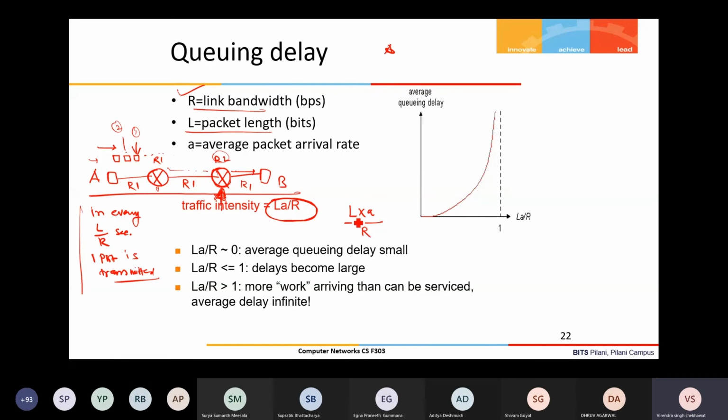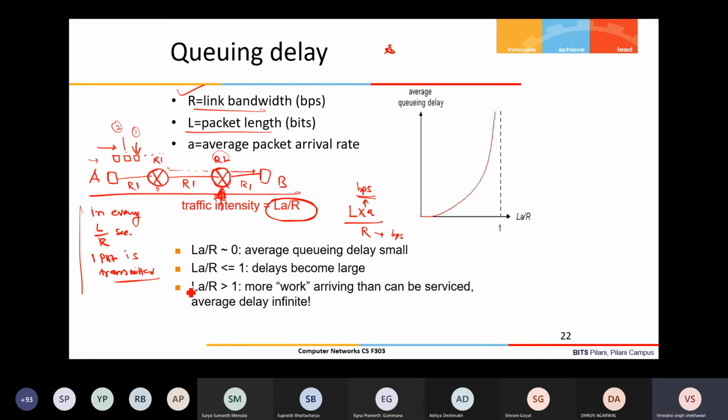L into A means L is the number of bits in the packet and A is the arrival rate. So what will it give? Bits per second, its unit will be bits per second. R is the link bandwidth, so this unit is also bits per second. So it's a ratio basically. LA by R is a constant, unitless value.